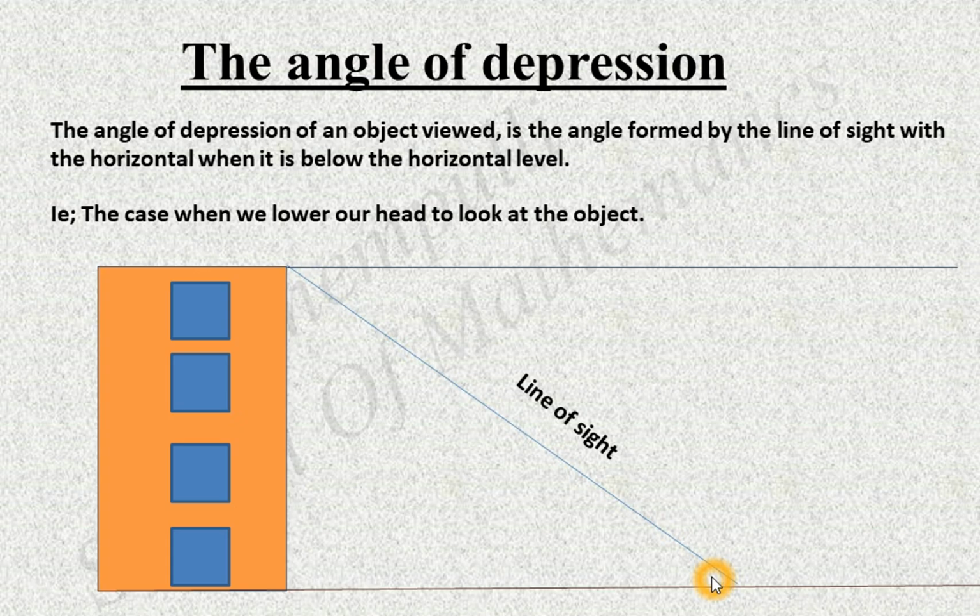Then when we are doing problems, we use this property, the alternate interior angle property. The alternate interior angle property means that if two lines are parallel, their alternate interior angles are equal. That is, these two angles are equal.